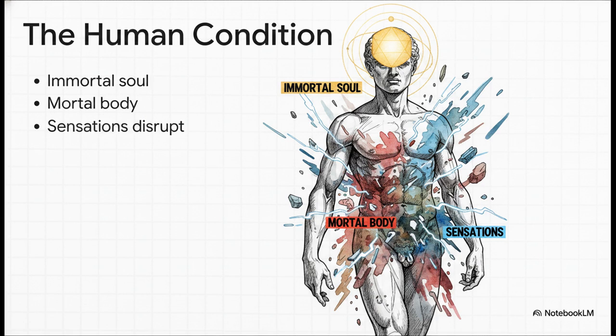So we are essentially trapped in these chaotic bodies in a constant state of what he calls perpetual influx and efflux. When we collide with external elements, it causes sensations that violently shake the perfect rational orbits of our soul. Fascinatingly, Plato argues that physical diseases of the body and bad education actually lead to the involuntariness of vice. Basically, our moral failings are deeply tied to our physical elemental turbulence.